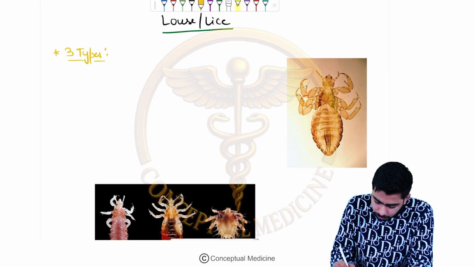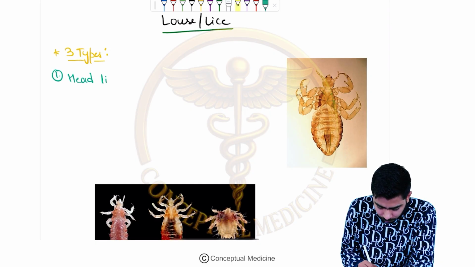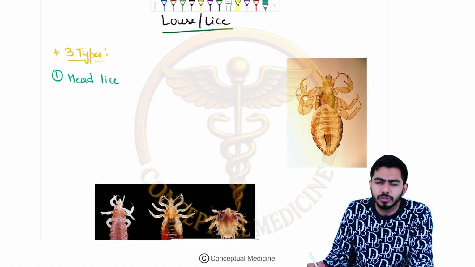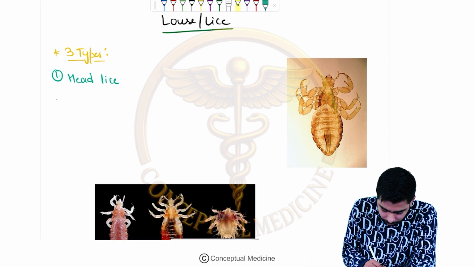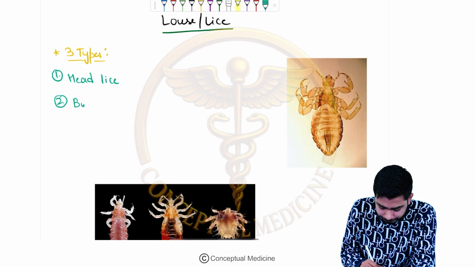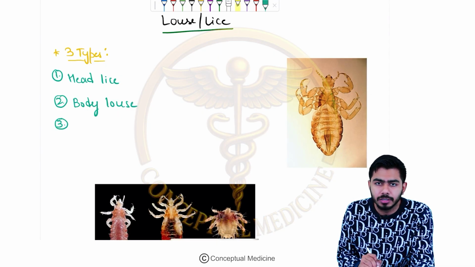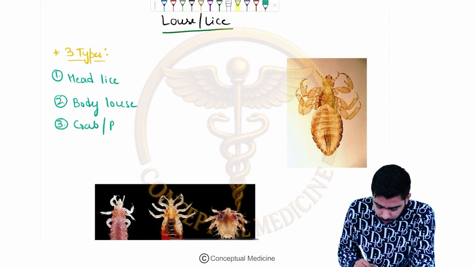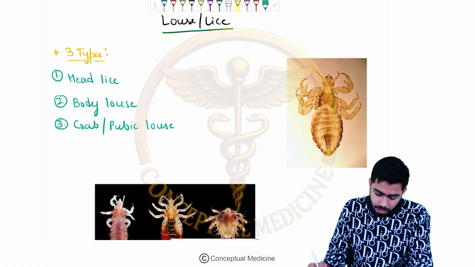Now what are the three types over here? The first type is the head lice. It is not uncommon, it is very common, guys. In the hair you can find the head lice. In Hindi we call it June. Second one is the body lice, or body louse. And the third one is the genital or the pubic louse, also called a crab louse, or pubic lice, whatever you want to call it.